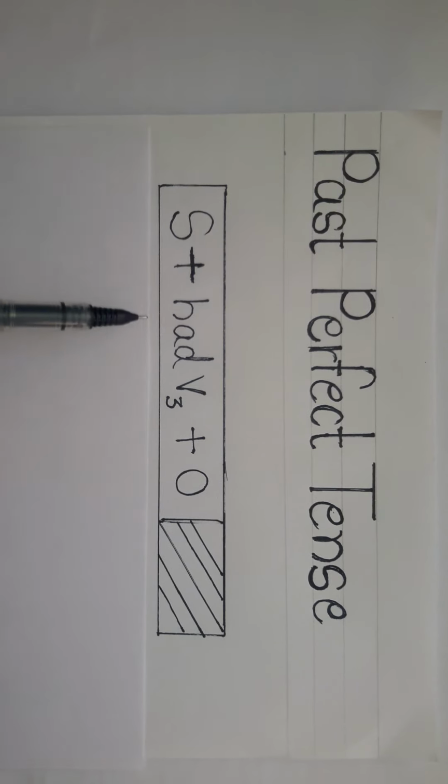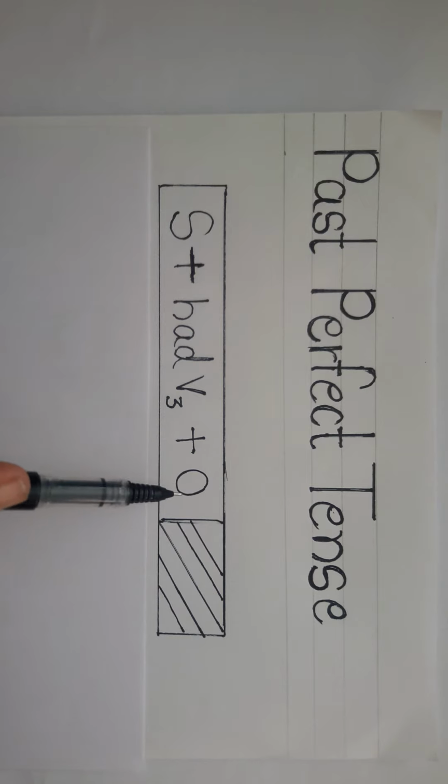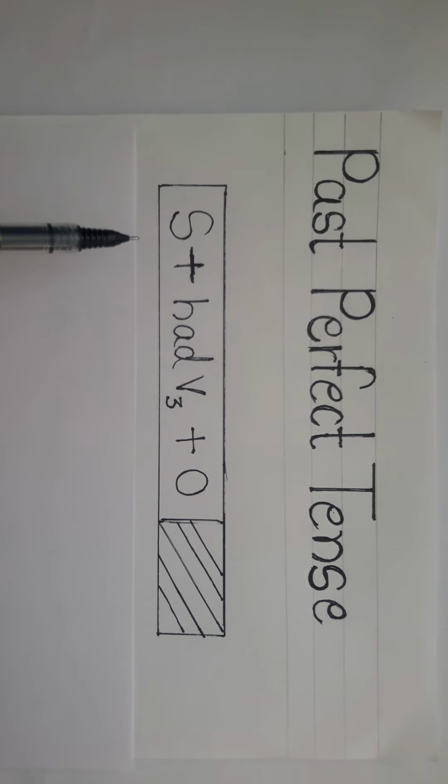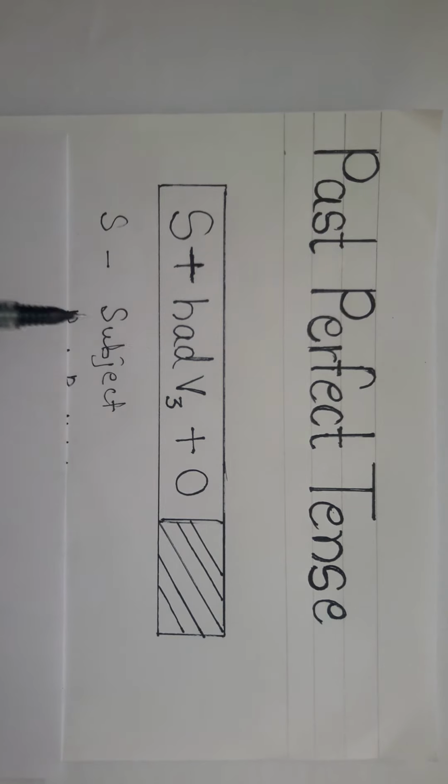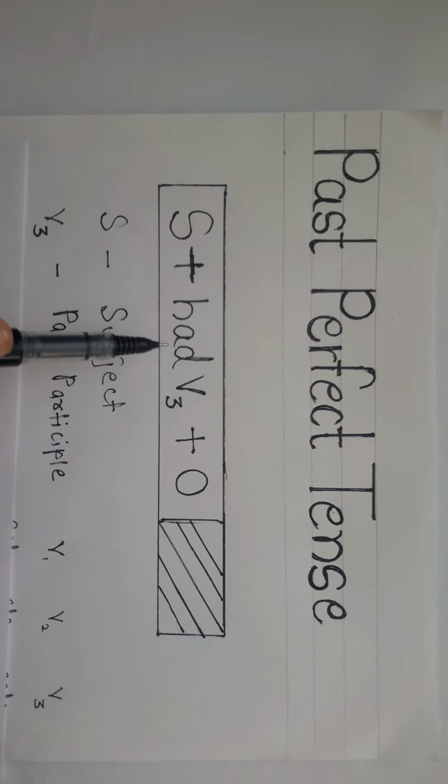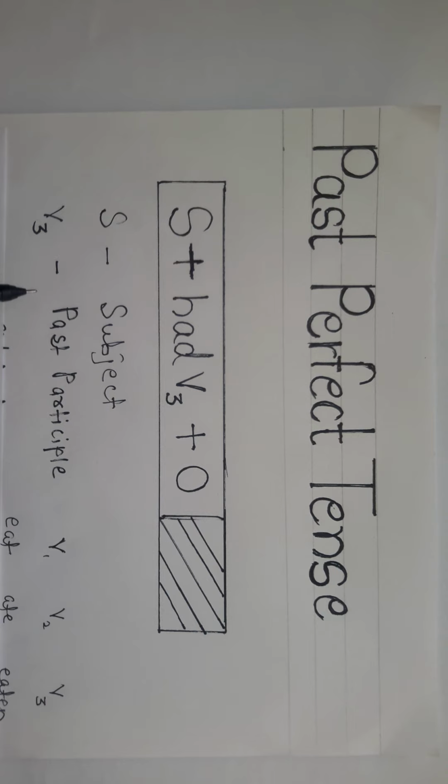Subject plus had plus V3 plus O, that is, S stands for subject. Had is an auxiliary verb in past tense, we all know. In the past perfect tense we have to use had. First of all subject plus had plus V3, which is nothing but the past participle of the verb.